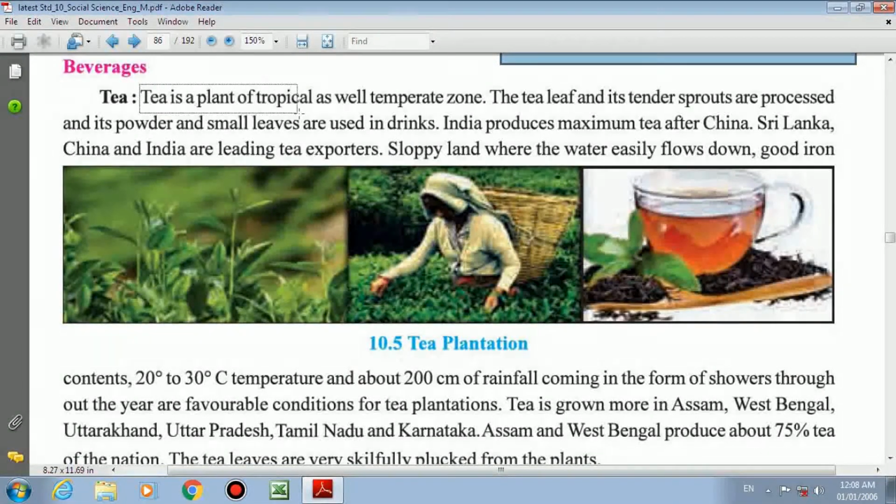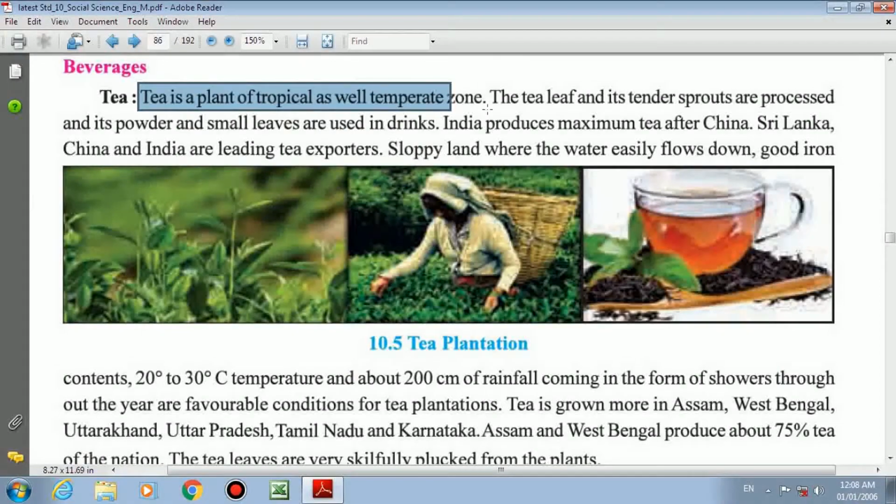Underline, tea is a plant of tropical as well as temperate zone. My question is still pending. Nobody wrote the answer in the comment section in the previous video, where I asked what you mean by temperate zone and torrid zone. Here also it is the same. Second question of the lecture, what is the meaning of temperate zone and torrid zone? Tea is a plant of tropical as well as temperate zone. So tropical also you have to explain.